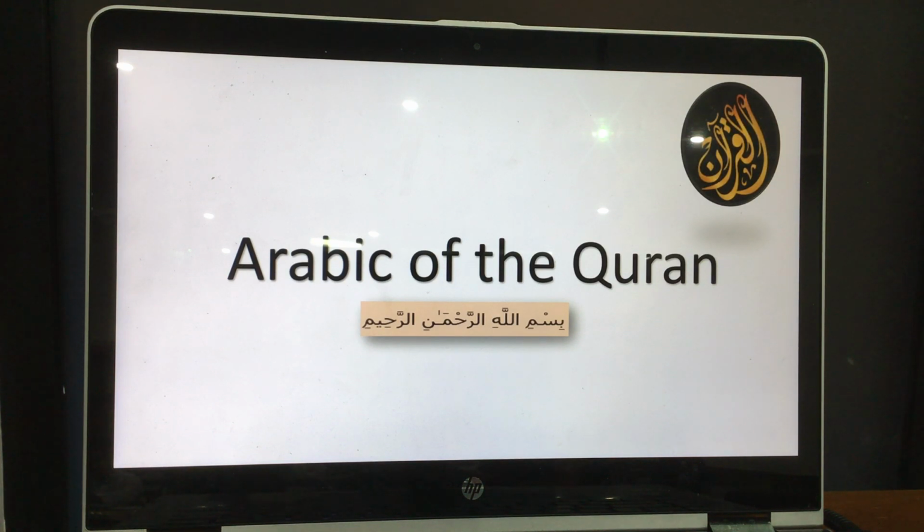Okay. Now, the mudaf ilay is the first fragment that we are learning, and in that we know that when 2 isms come together, if the first one has no alif lam, and if it is light, the next word that is attached to it could be a mudaf ilay. So the first one is mudaf, the next one is mudaf ilay. Yes. Also, if the mudaf ilay is proper, then the mudaf also will be proper. And also, we said that the second word, which is mudaf ilay, always has to be jar.